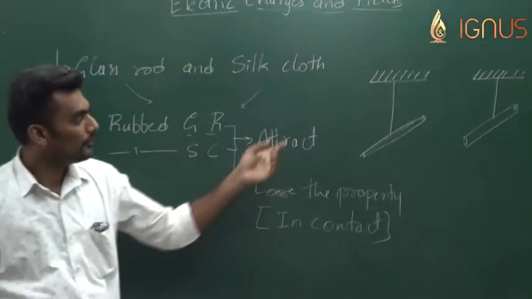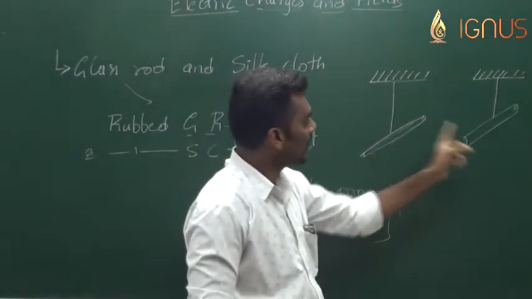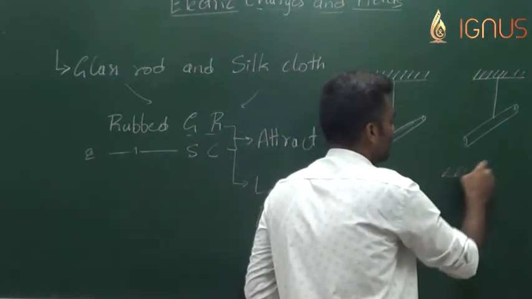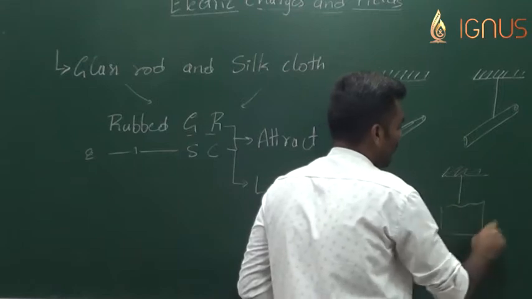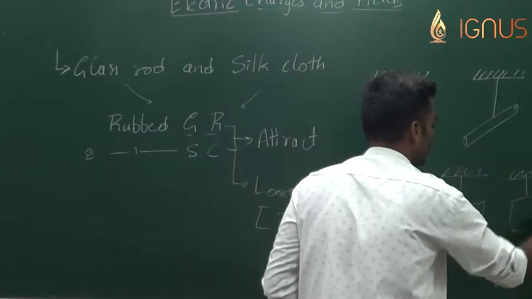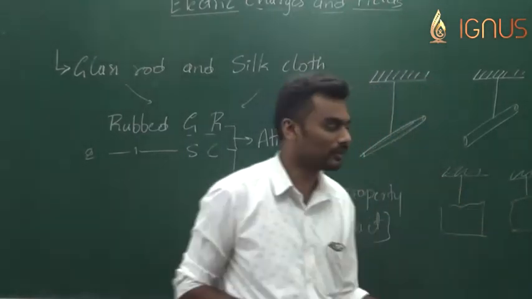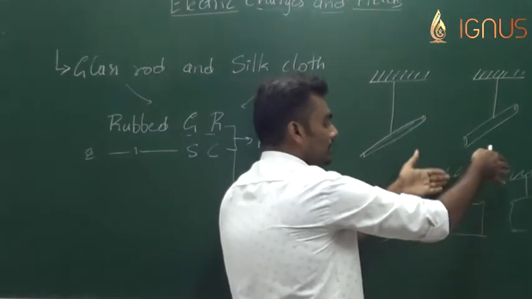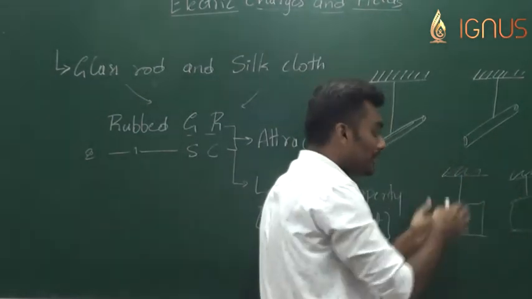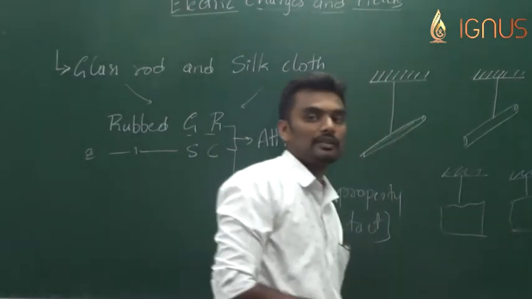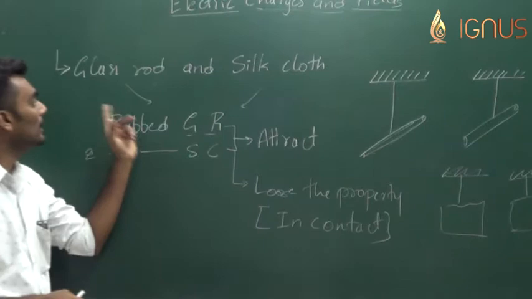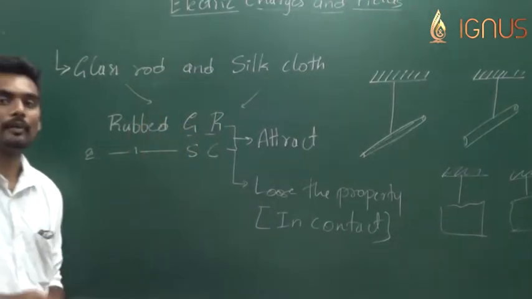Similarly, not only do the glass rods repel each other, but also two rubbed silk cloths. Both of them must be rubbed with two different glass rods or the same rod, that's not the problem. Now once two rubbed silk cloths were brought closer to each other, they also tend to repel each other. So these are the observations that were made when a glass rod and silk cloth were rubbed with each other.